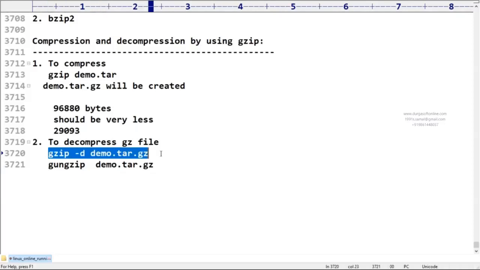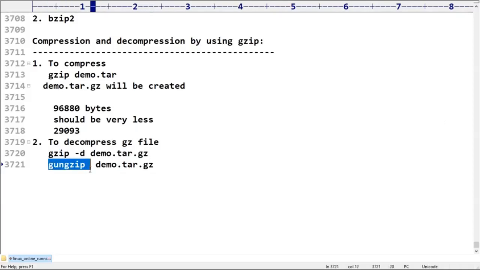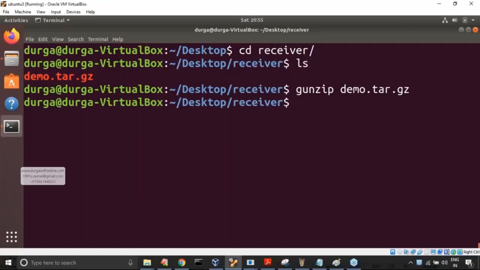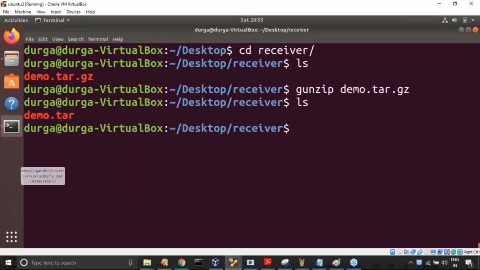Sir, either this command or otherwise this one. gunzip. Okay. We can use this one. Unzip like now. Here observe. gunzip demo.tar.gz. Now what happened? Now your original tar file is ready.